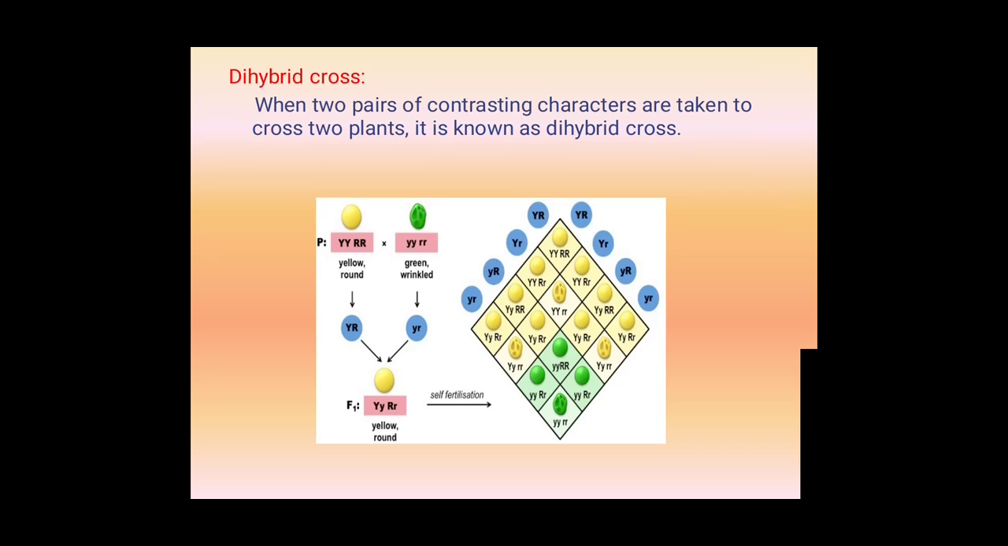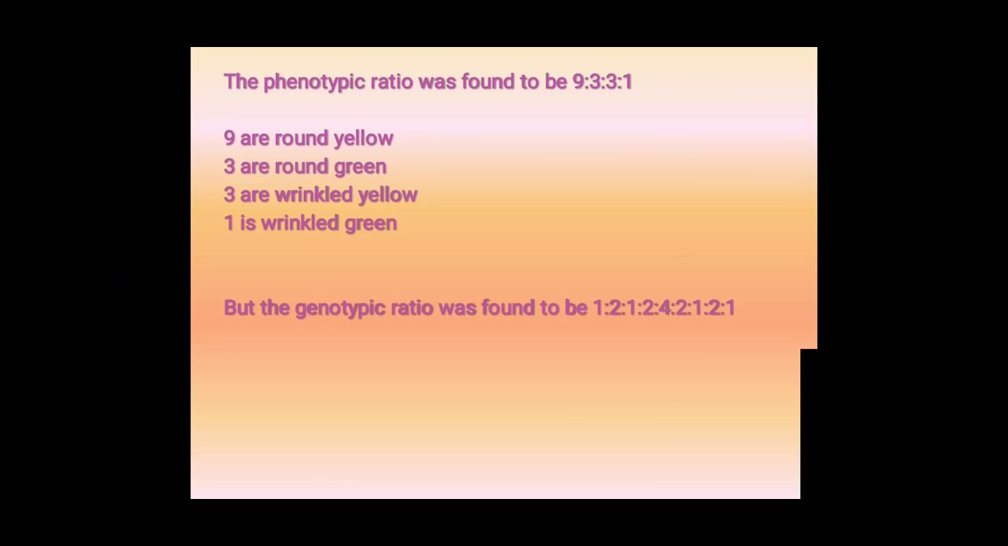After we cross, we will get this ratio. The phenotypic ratio was found to be 9:3:3:1. Here the 9 are round yellow in color, 3 are round green in color, 3 are wrinkled yellow in color, and 1 is wrinkled green in color. But genotypically the ratio is 1:2:2:4:1:2:1:2:1. This is the genotypic ratio, which we determine genetically while experimenting.